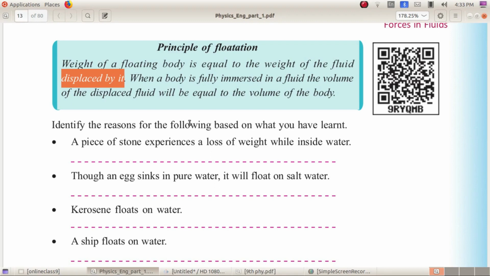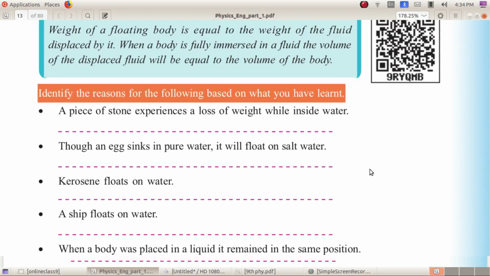Either the weight of the floating body is equal to the weight of the fluid displaced by it, or, when a body is fully immersed in a fluid, the volume of the displaced fluid will be equal to the volume of the body.